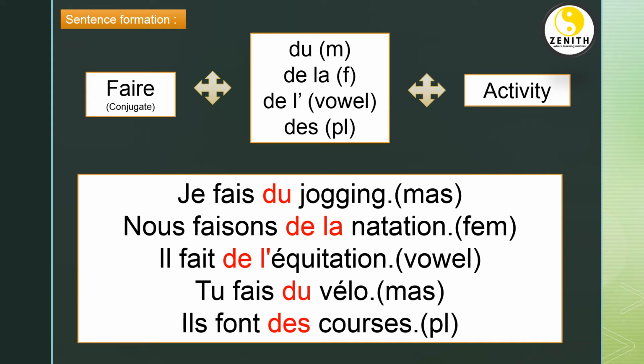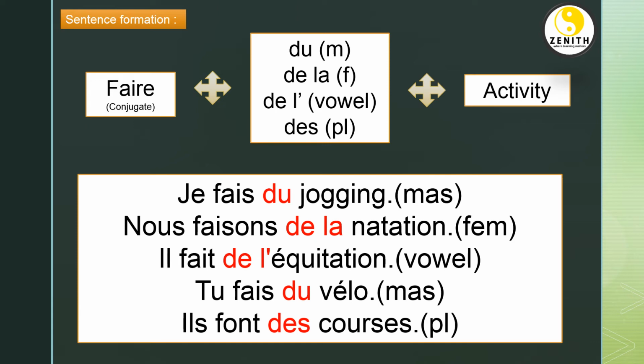Now, many students ask me how do we know whether it is a male word or a feminine word? My suggestion would be, when you are reading any article or any exercises in French, try to observe. Before a noun, if you see du, that means it's a masculine noun for sure. If you see la, then it is a feminine noun.